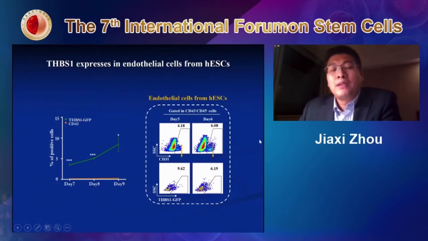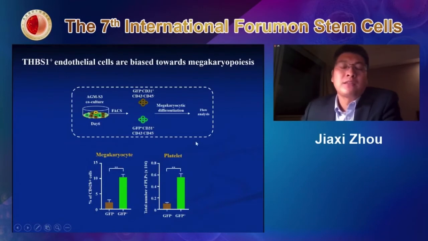So to further study this, we conducted some functional assays. We isolated the GFP positive, that means they already have THBS1 expression, CD31 positive endothelial cells, then compared the different potential. Very interestingly, we found that the GFP positive endothelial cells already have much higher potency for megakaryocyte differentiation.